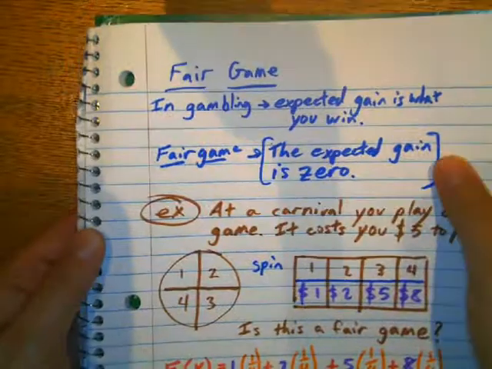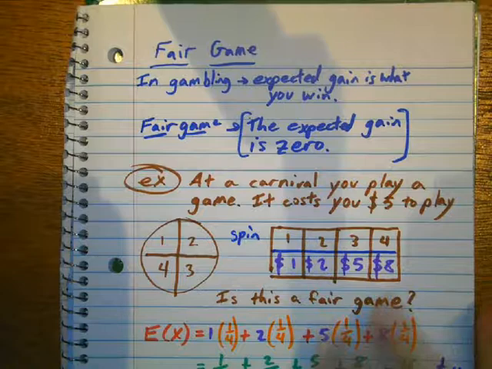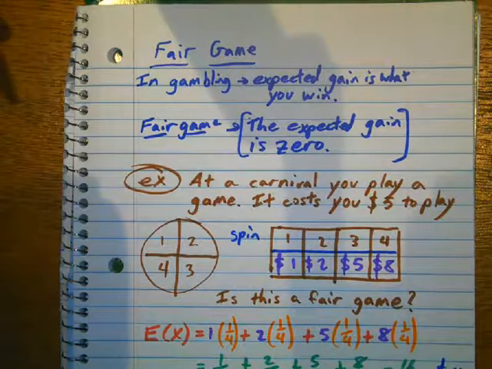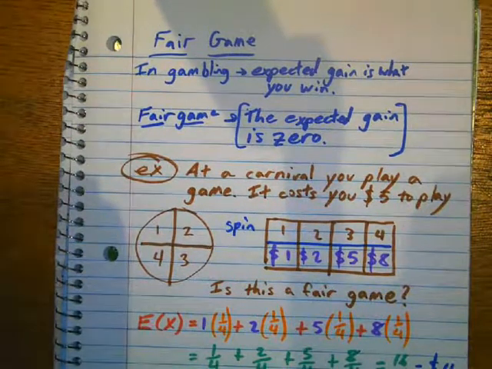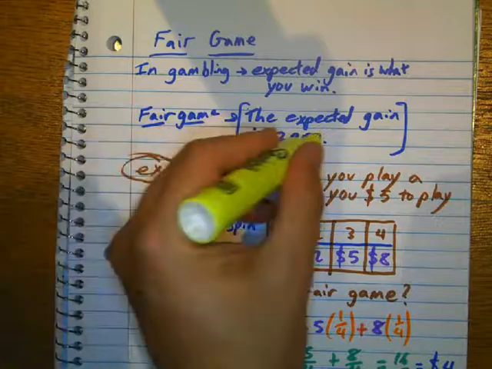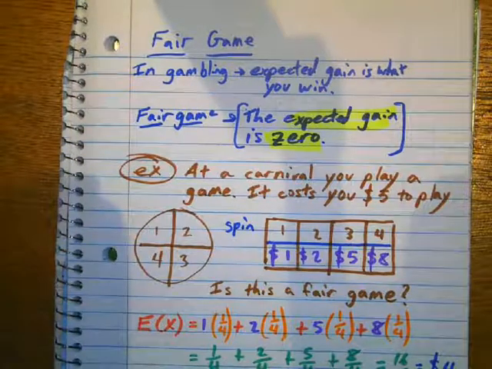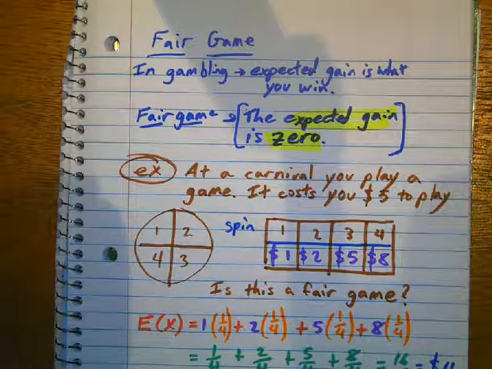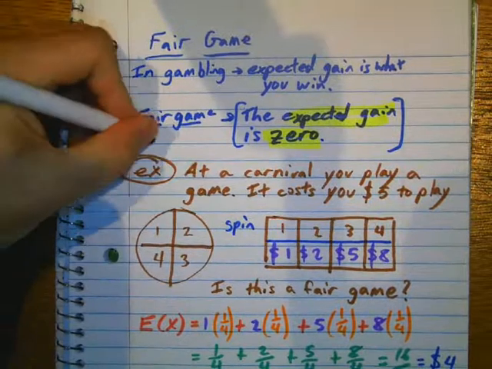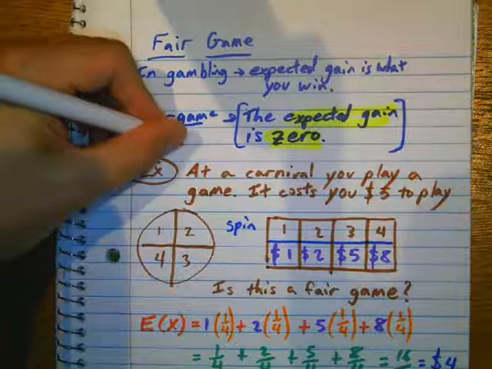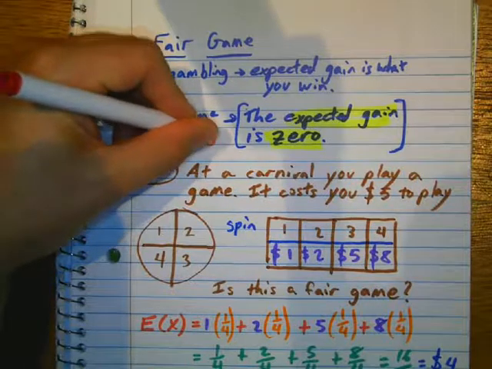Okay, now we're going to talk about fair game. Fair game, we're still going to be calculating expected value, but the important thing about fair game is the expected value when you're all done with this fair game is 0. So if it's a fair game, then we would say EX is equal to 0.